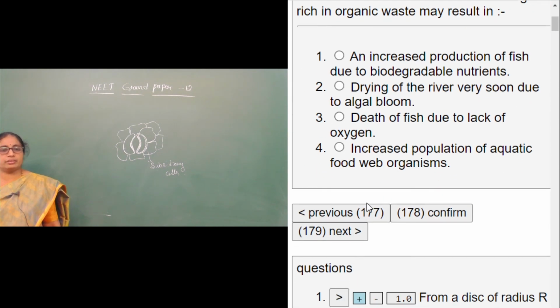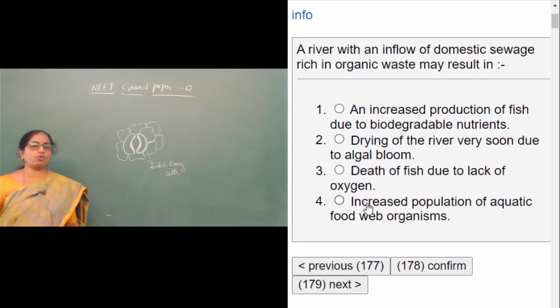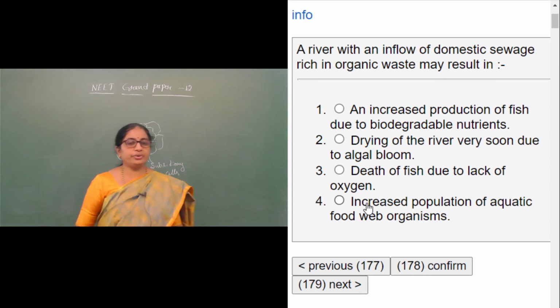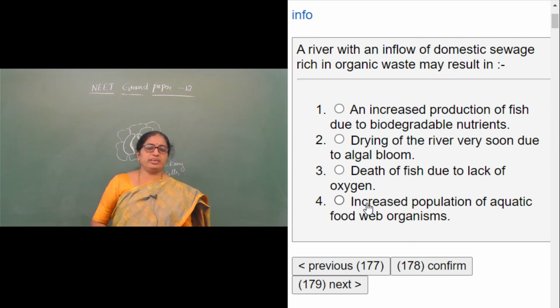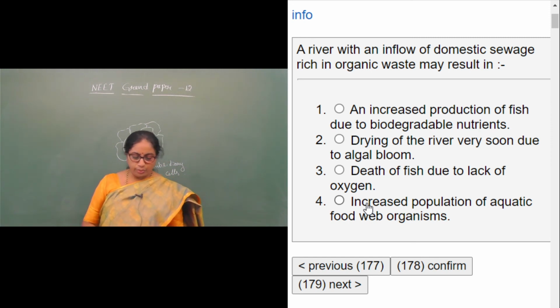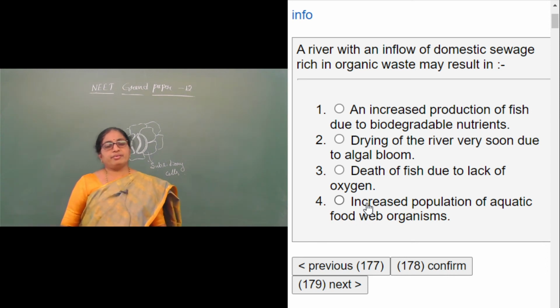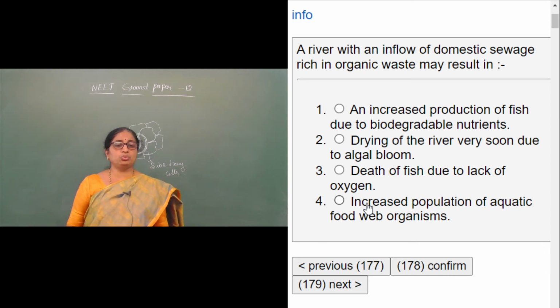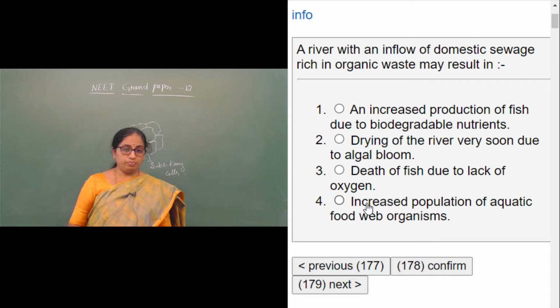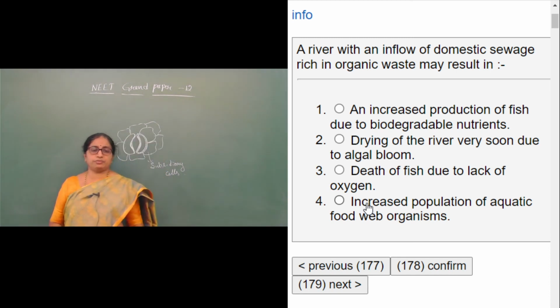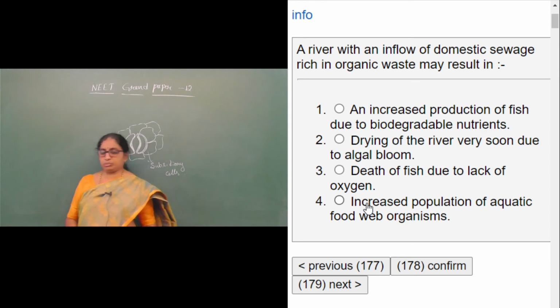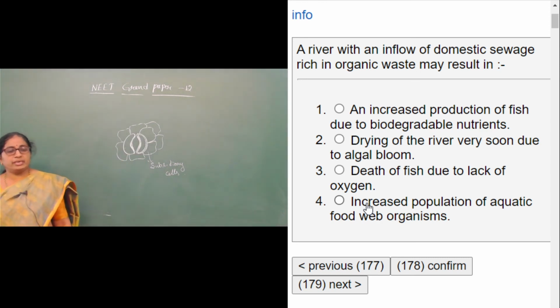A river with an inflow of domestic sewage rich in organic matter may result in: an increased production of fish due to biodegradable nutrients, drying of the river very soon due to algal bloom, death of fish due to lack of oxygen, increased population of aquatic food web organisms. The right answer is death of fish due to lack of oxygen.